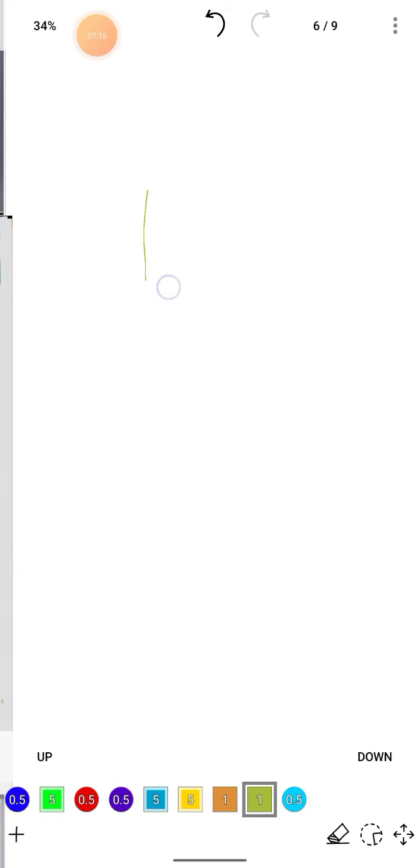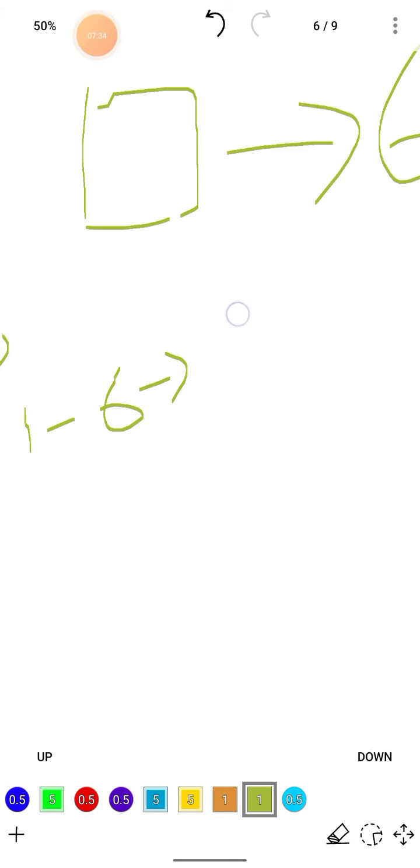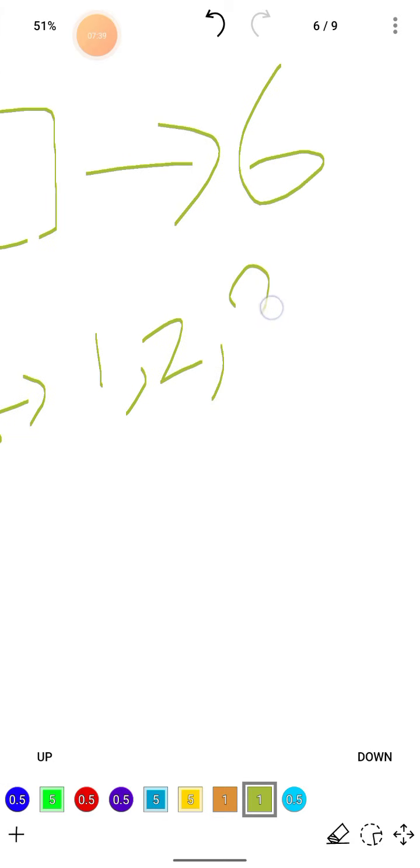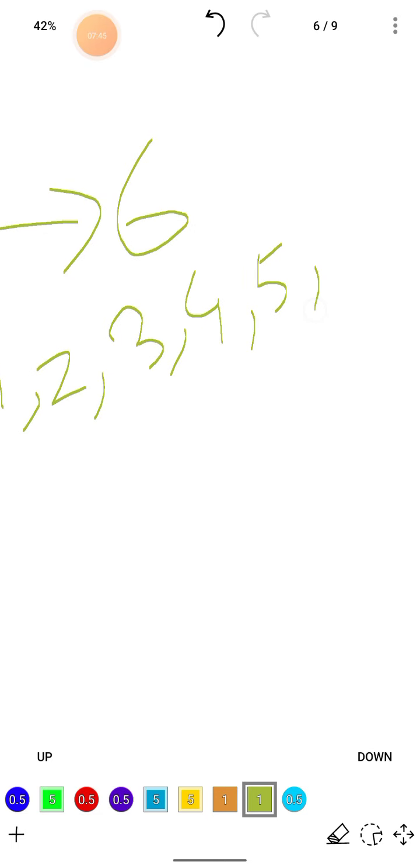In a Ludo die, how many faces are there? There are 6 faces. On each face, how many numbers are written? One number. This means on 6 faces there are numbers from 1 to 6: 1, 2, 3, 4, 5 and 6.